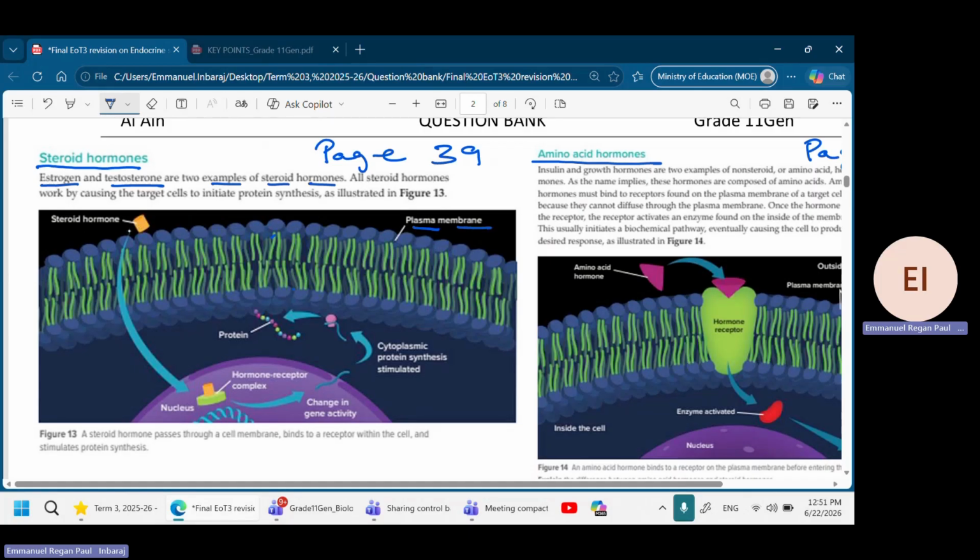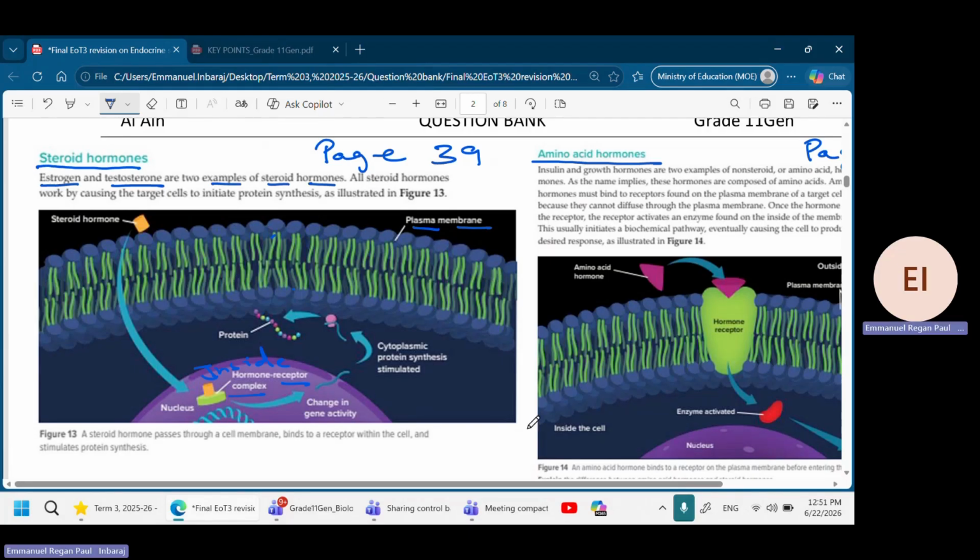The steroid hormone can pass through, they can directly come inside. There is nothing which is going to stop them. They can easily pass through the plasma membrane, and you can find the receptor inside the cell. This is a cell, so the receptors are found inside the cell.